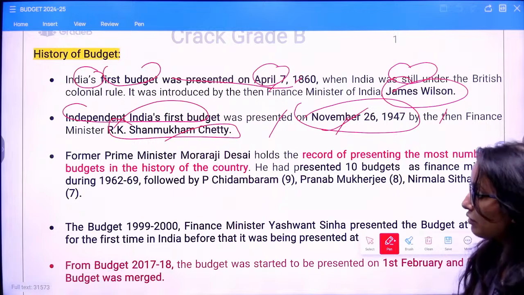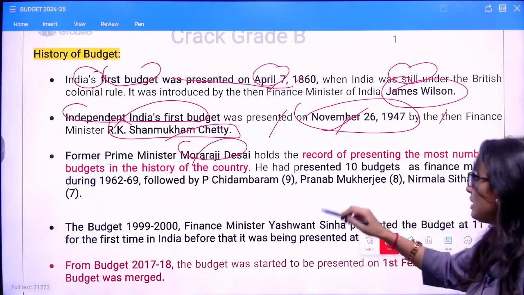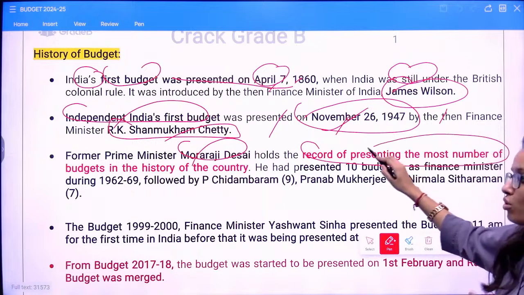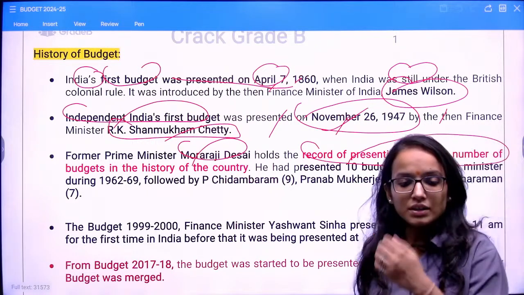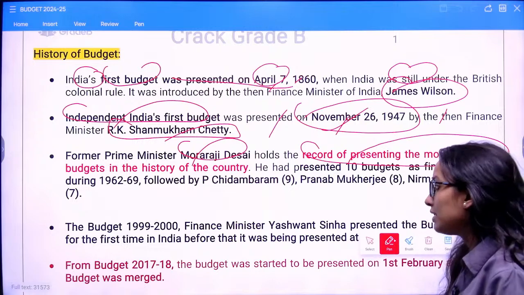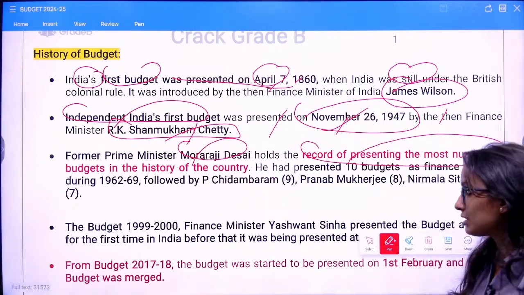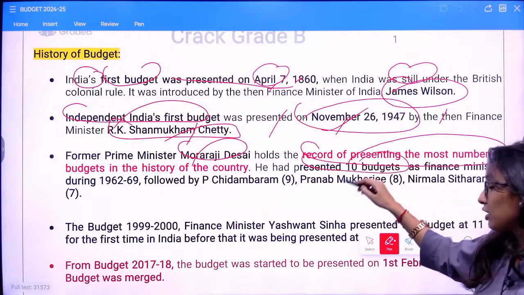Clear? Then former Prime Minister Morarji Desai holds the record for presenting the most budgets. If there is a question on who has presented the most budgets in India's history, the answer would be former Prime Minister Morarji Desai. He presented around 10 budgets.